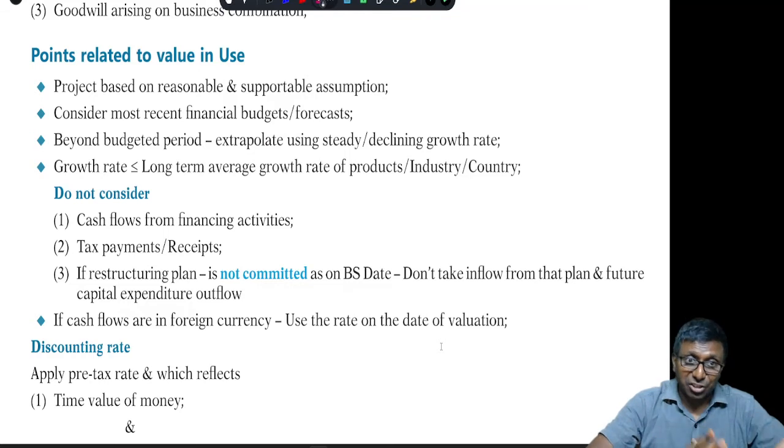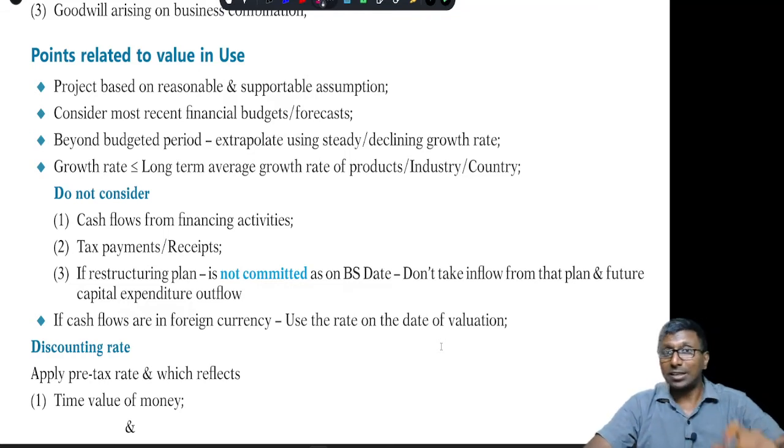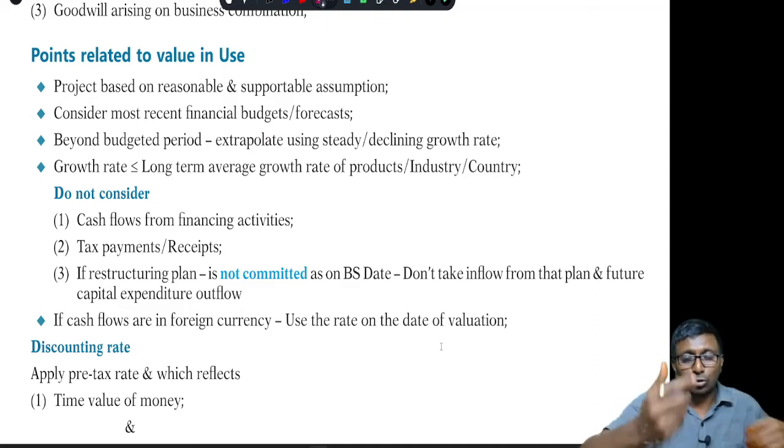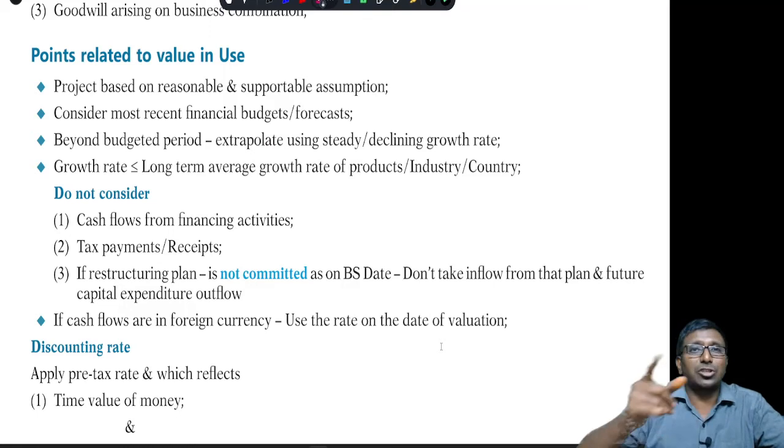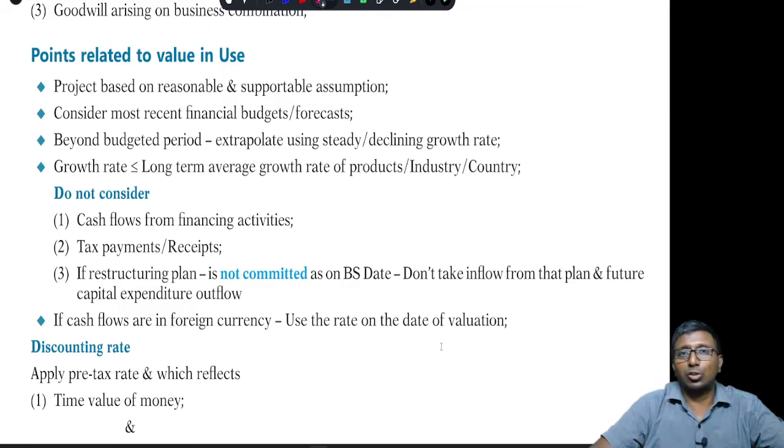And if there is a restructuring plan which is committed by the management at the balance sheet date, and there is evidence that these people have started doing the job, then yes, you should consider the future cash flows of the restructured asset, and you have to consider the restructuring expenditure also, right?